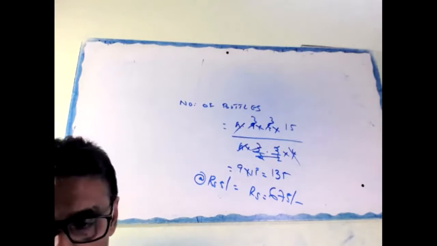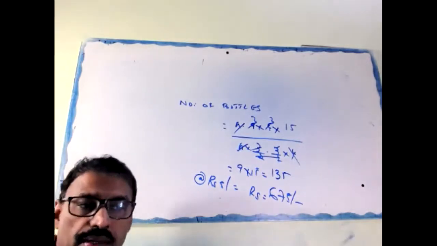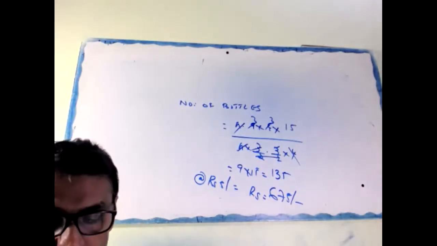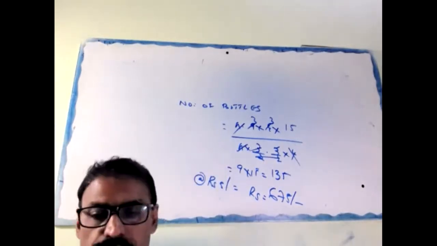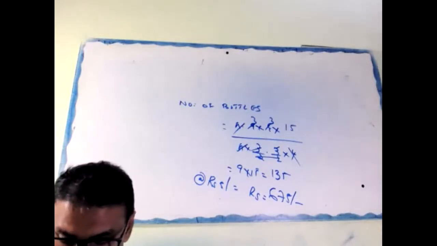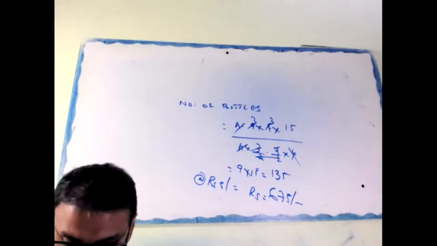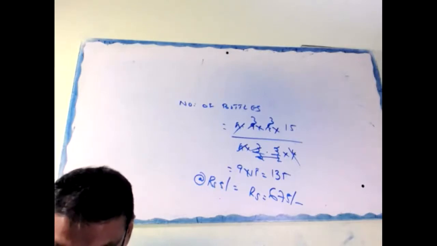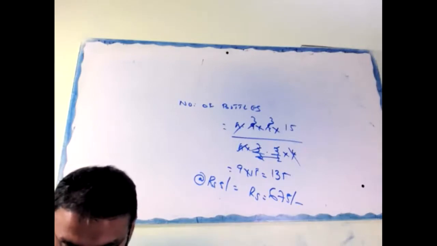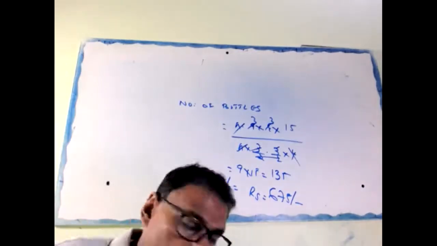Okay, height is given. You'll get the radius. After getting the radius, you can find the volume. Volume is what? Pi r square h. Do it now. Okay, I'll wait. Okay, try first.